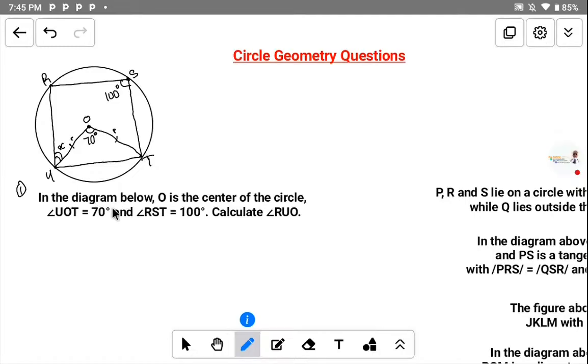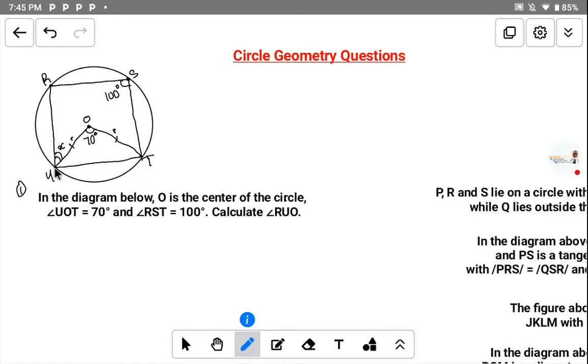Now, the next thing you have to do here, since this side here and this side here are equal, is to look at the triangle UOT. What type of triangle has two sides equal?